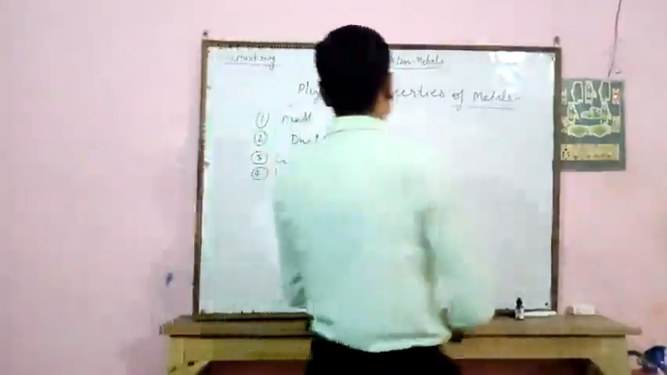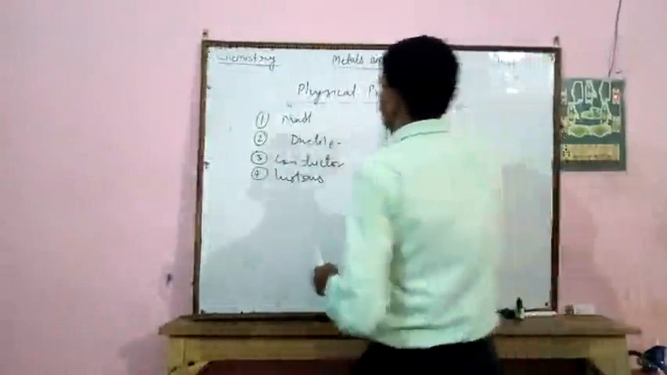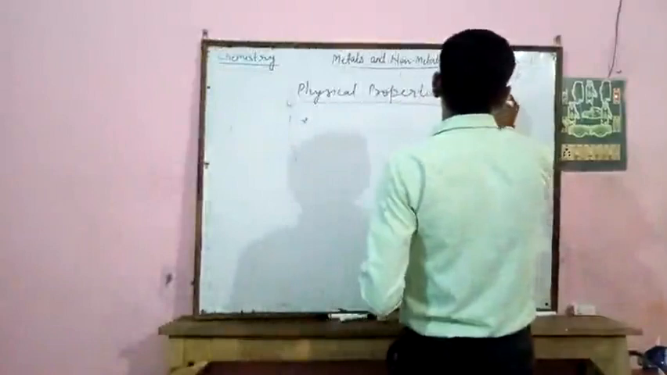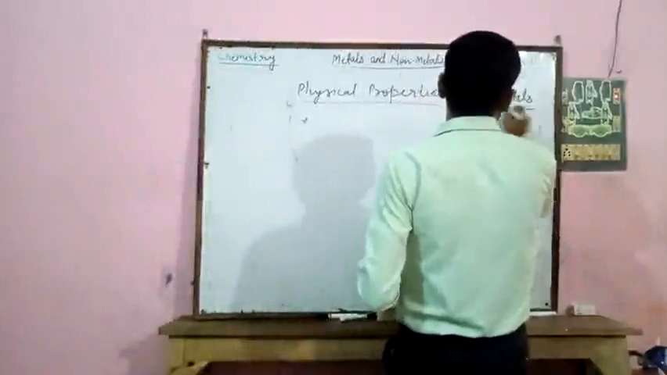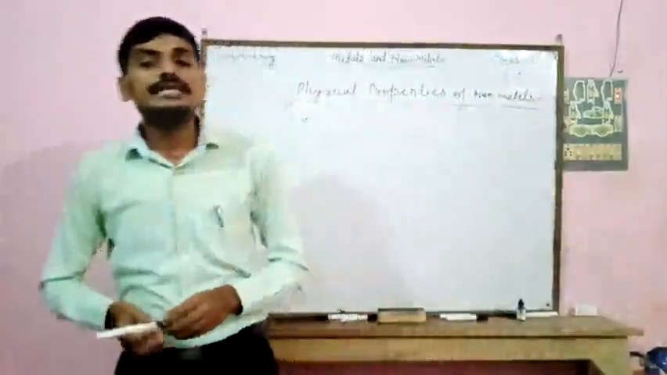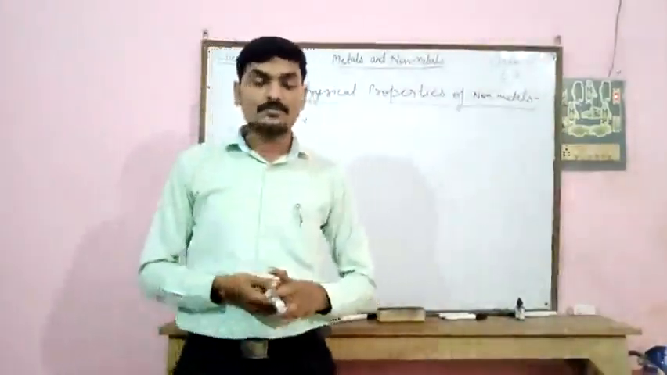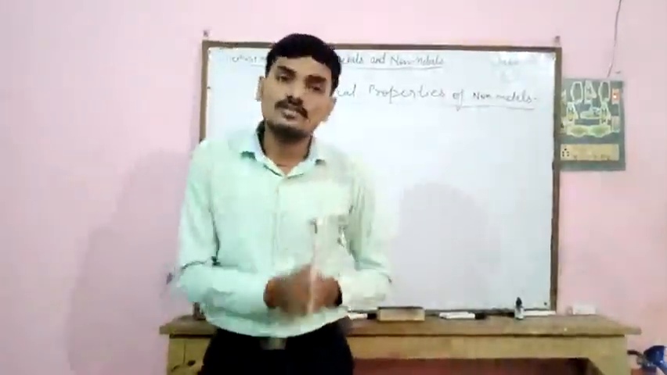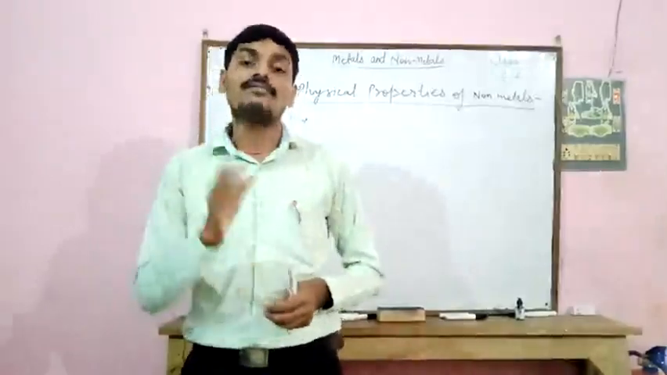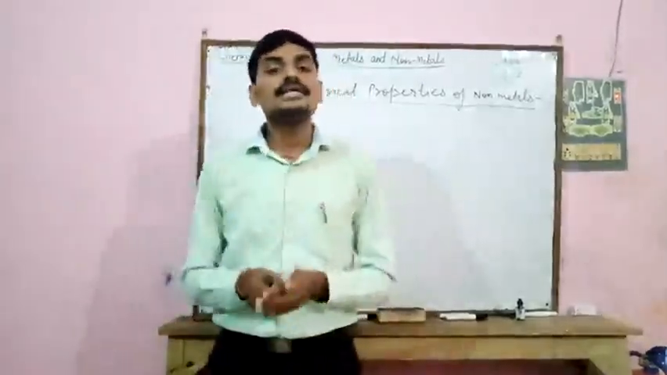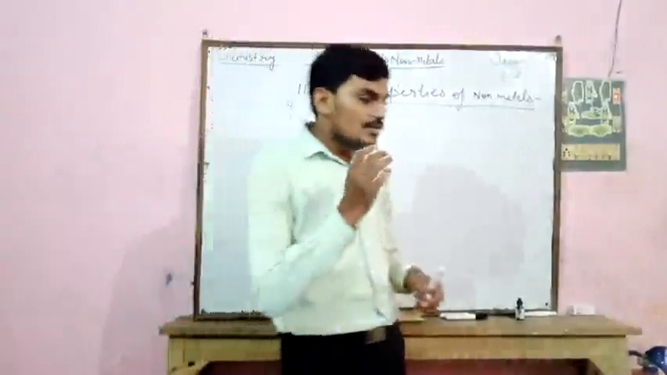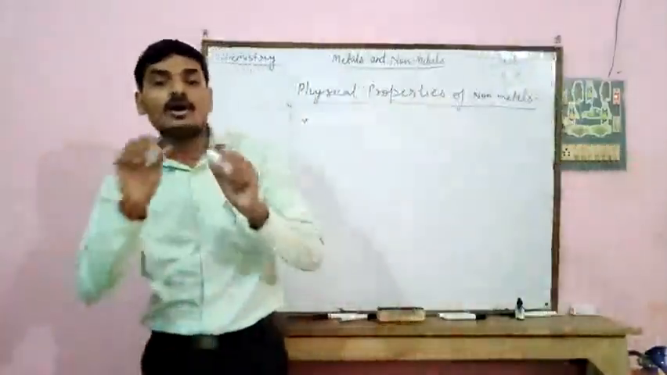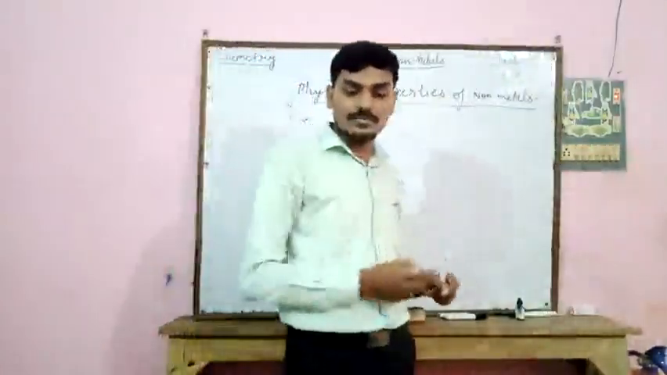Now next, physical properties of non-metal. First property, these are non-malleable. So non-metals cannot be converted into sheet form after beating. Second property, these are non-ductile. That is, non-metals cannot be converted into thin wire form after stretching. This is the second property.